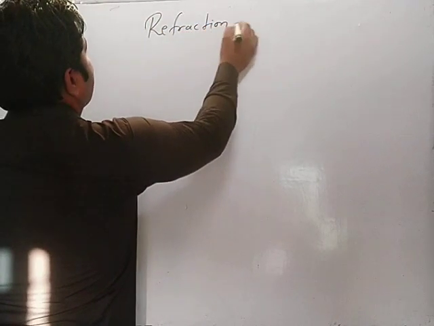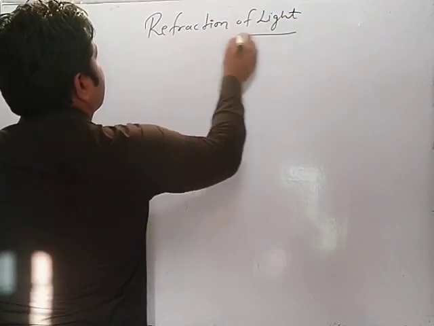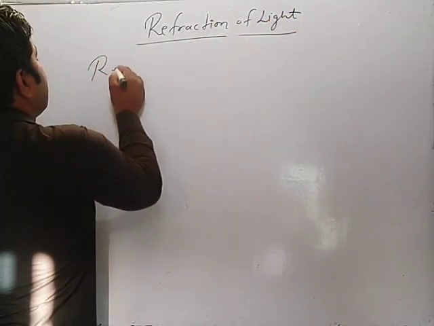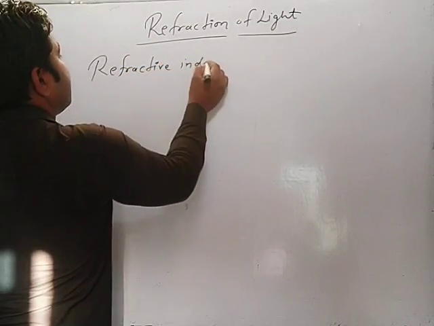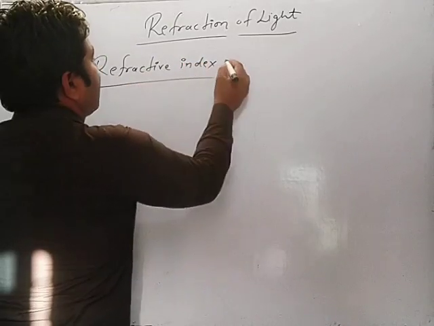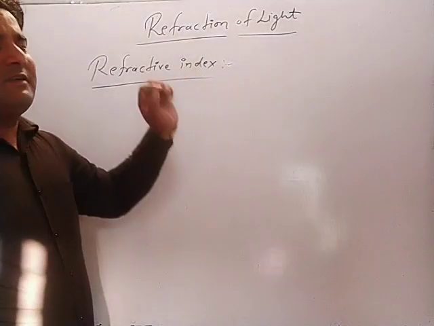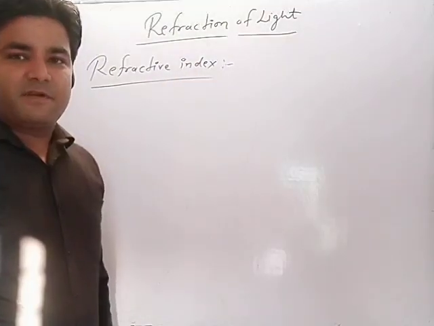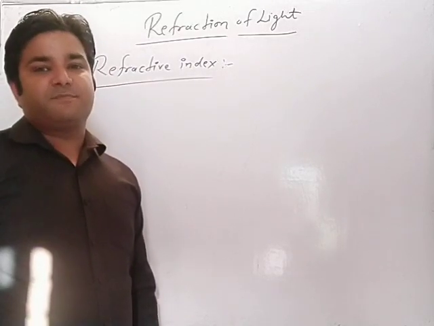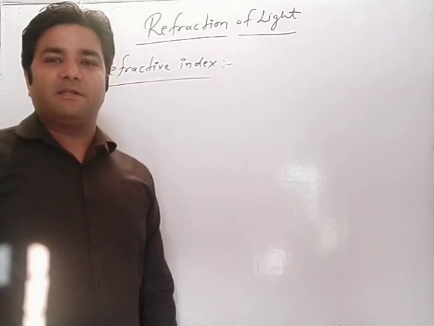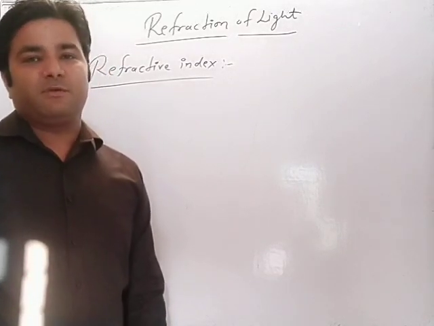Refractive index, a very simple concept of definition. The refractive index of a medium is defined as the ratio of the speed of light in air to the speed of light in a particular medium.